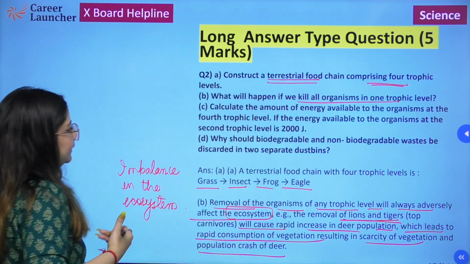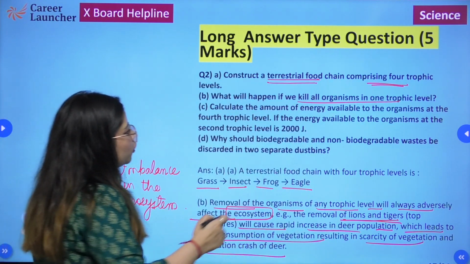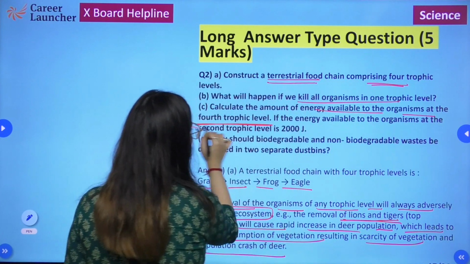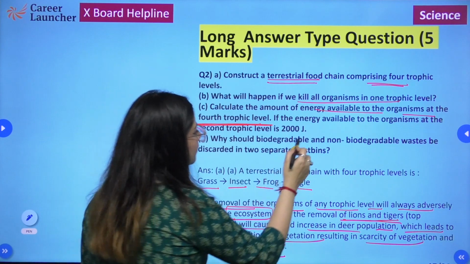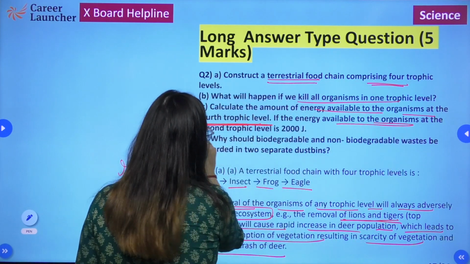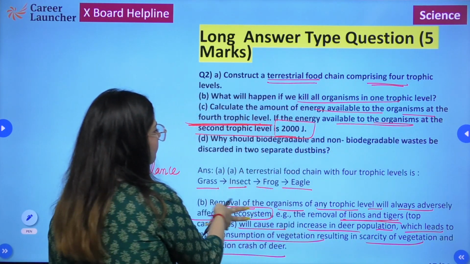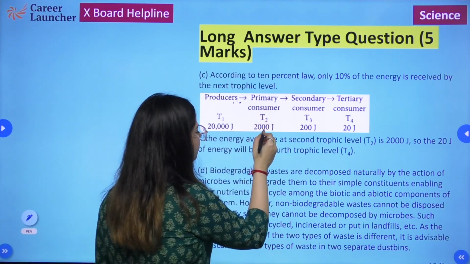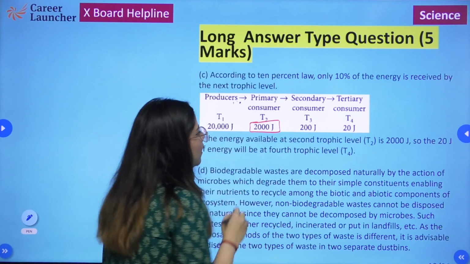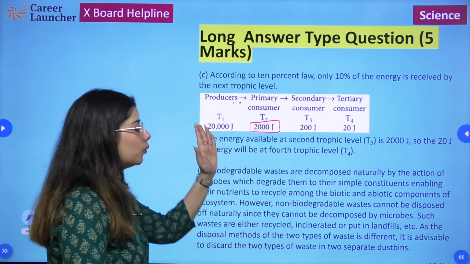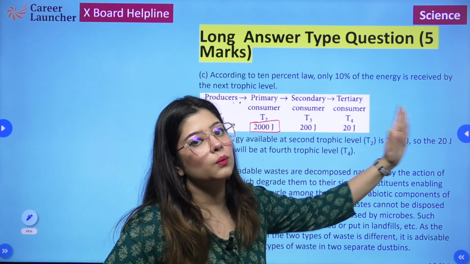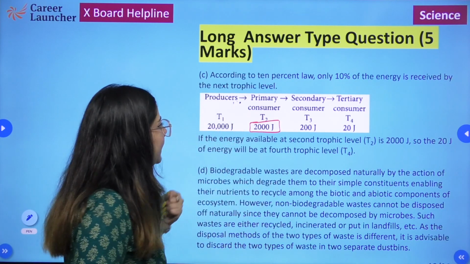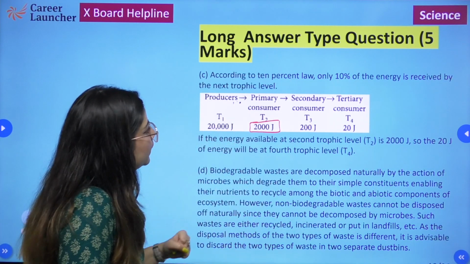Okay. Next, calculate the amount of energy available to the organism at the 4th trophic level if the energy available to the organism at the 2nd trophic level is 2000 joules. So at the 2nd trophic level, the energy is 2000 joules, and we know that only 10% of energy will be passed on to the successive trophic levels because of the 10% law of energy.